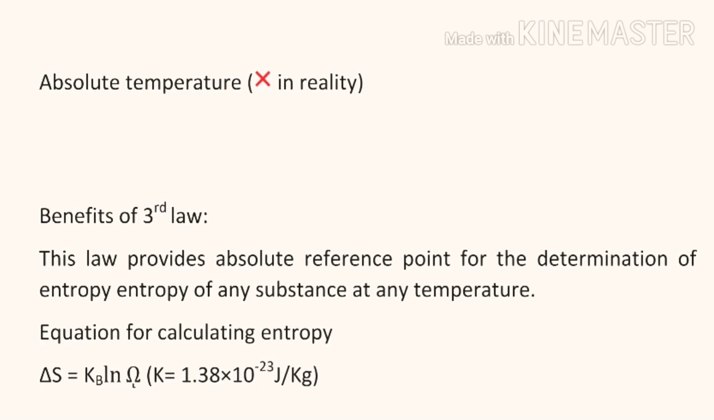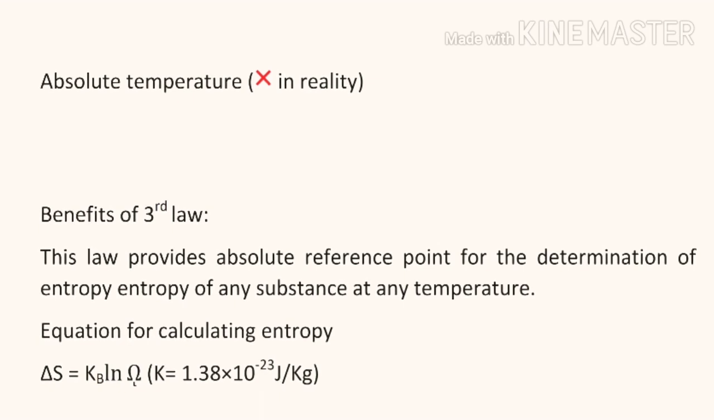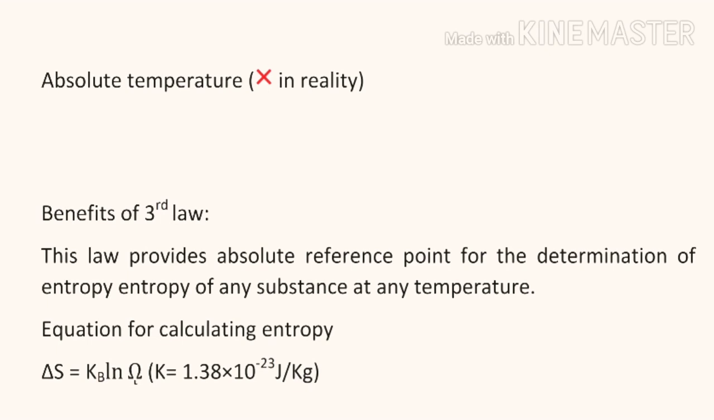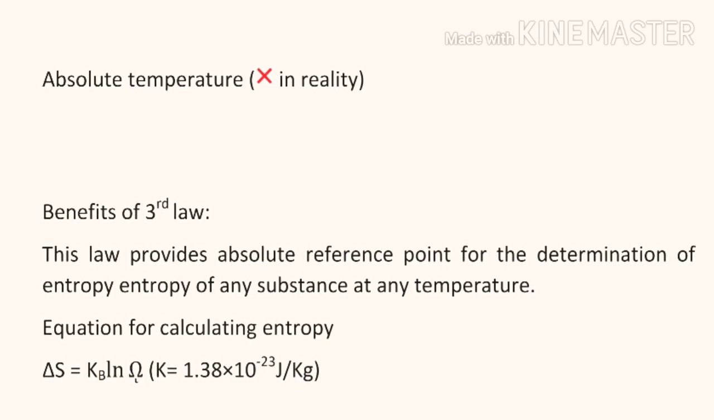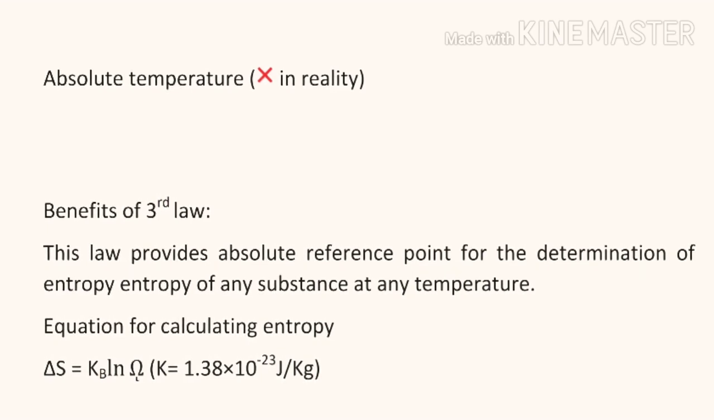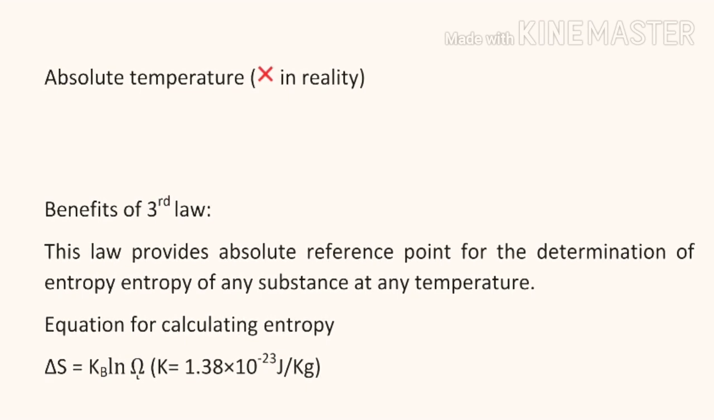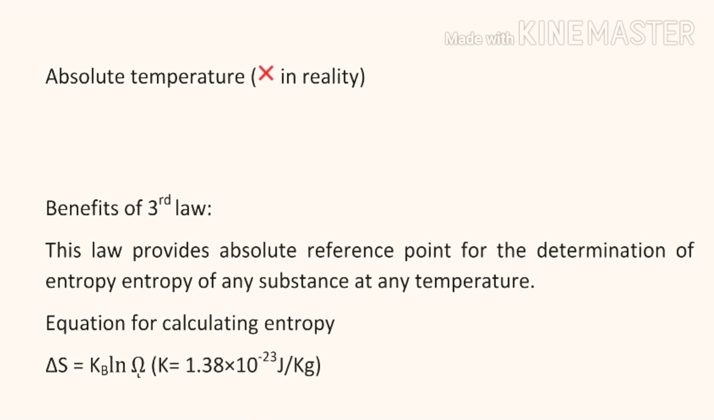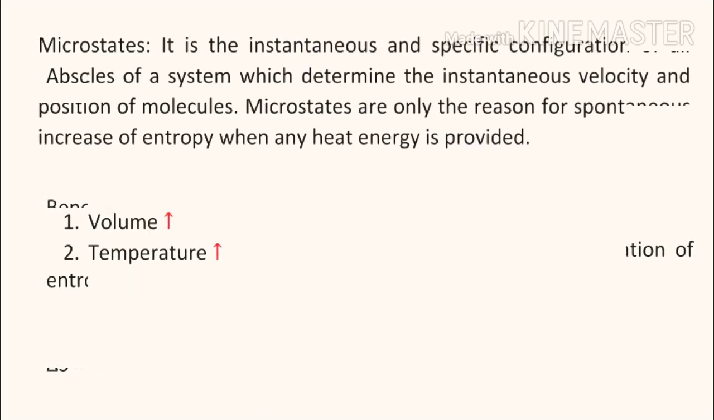Well, this law provides an absolute reference point for the determination of entropy of any substance at any given temperature. The absolute entropy of any system at zero temperature is the natural log of the number of possible microstates times the Boltzmann constant. It is given below. Now, let us discuss the second part of this law, which is known as microstate.